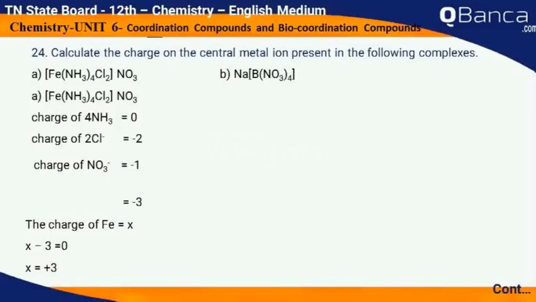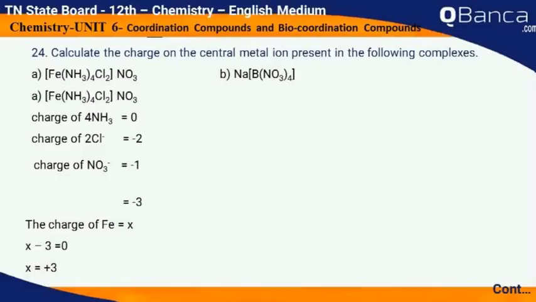Find the charge on the central metal ion present in the following complexes: [Fe(NH3)4Cl2]NO3 and Na[B(NO3)4]. For [Fe(NH3)4Cl2]NO3: charge of 4NH3 is equal to 0, charge of 2Cl⁻ is equal to -2, charge of NO3⁻ is equal to -1, which together is equal to -3.